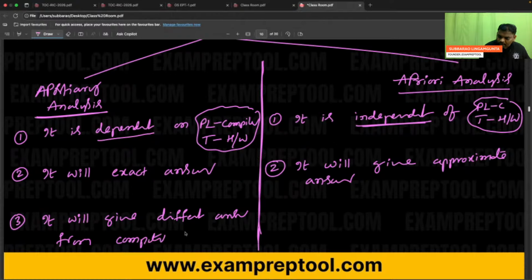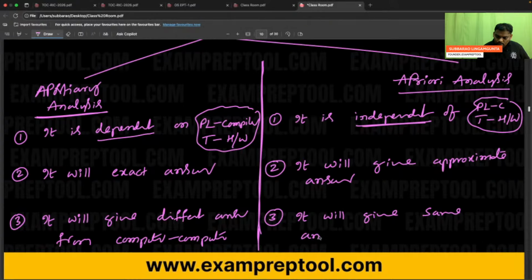When you say dependent, the dependent thing changes, so the answer automatically changes. It will give different answers from computer to computer. A slow computer will take more time, and a faster computer will take less time. But because priori analysis is independent, a slow computer gives the same answer and a faster computer also gives the same answer. It will give the same answer in the same time in all computers.